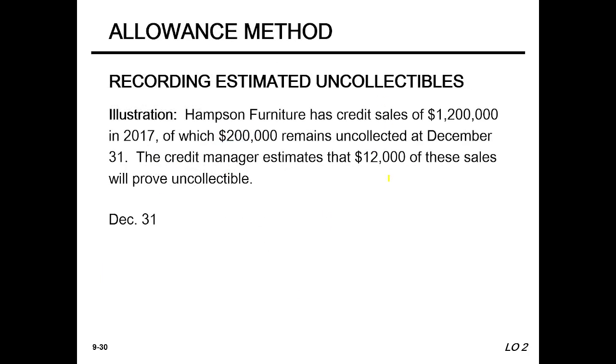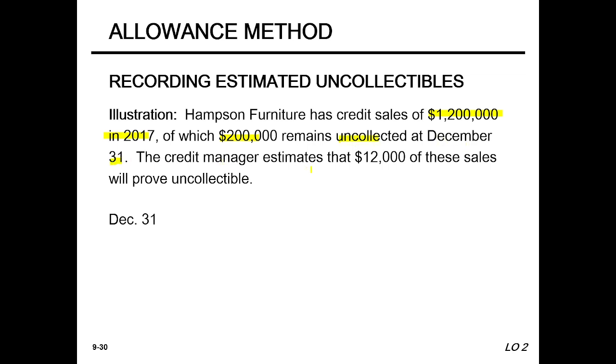Recording estimated uncollectible accounts. Suppose Hampson Furniture has credit sales of 12 lakh in 2017, of which 2 lakh remains uncollectible at December 31st.